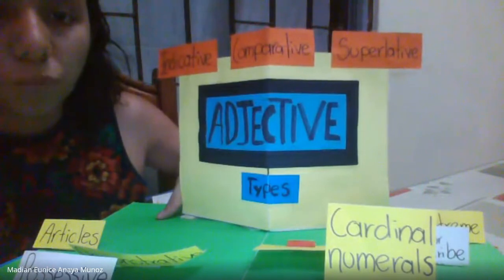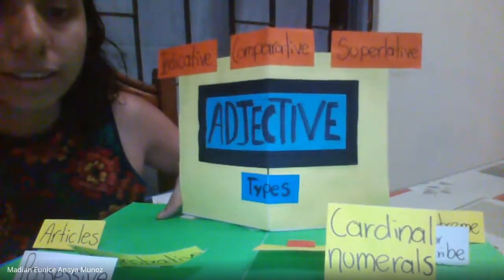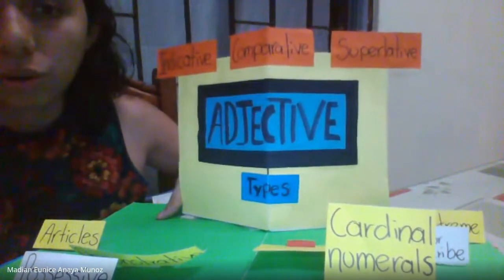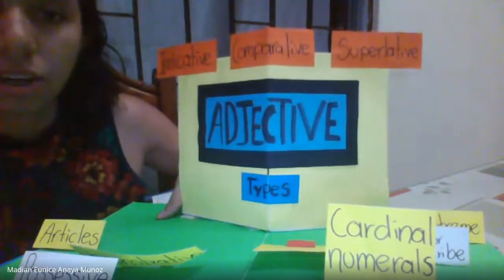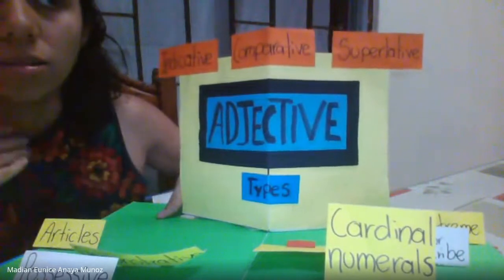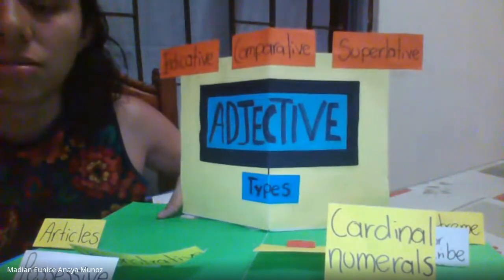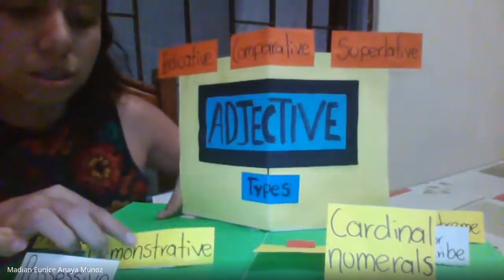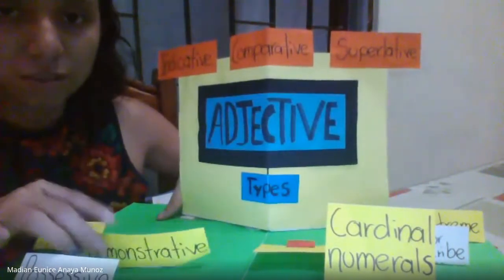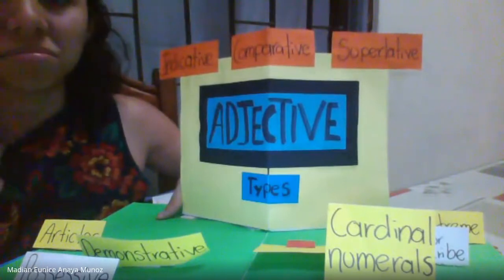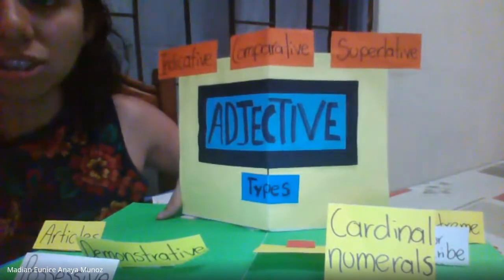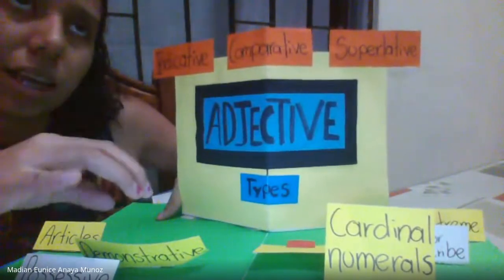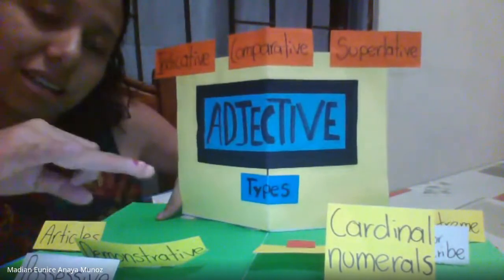For example, my, your, his, her, its, their, our. The demonstrative adjectives are for showing: this, that, those.